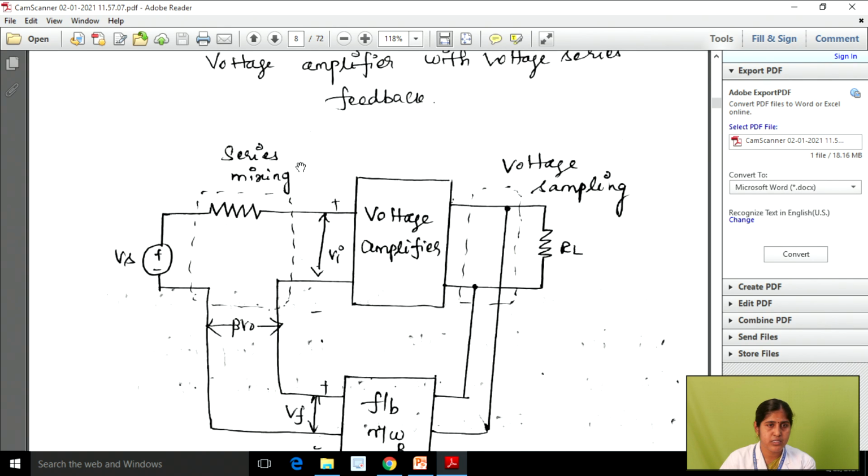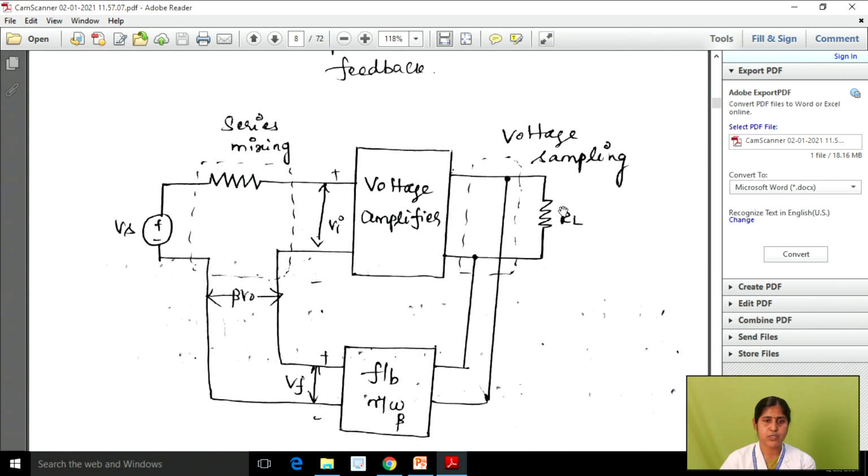So in this diagram we are going to see how your mixing and sampling signals are connected to your feedback signal, so that we can analyze this topology. See here, on the output side we are using voltage sampling. Your sampling signal is connected in parallel with your feedback signal because you are using voltage. We know that the sampling network has two types: the first one is the voltage sampler and then the current sampler. Voltage sampler means your signal is connected with your feedback signal in the form of shunt or parallel.